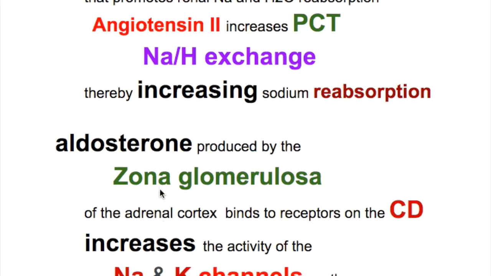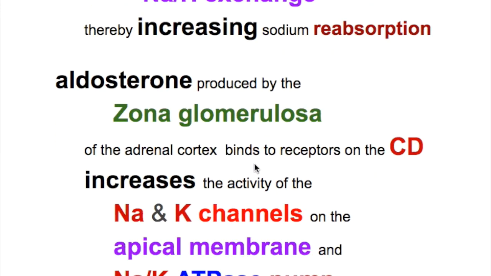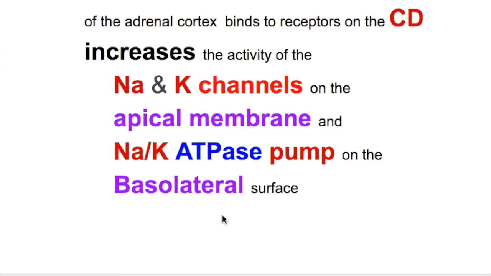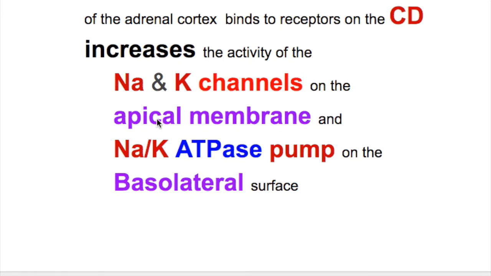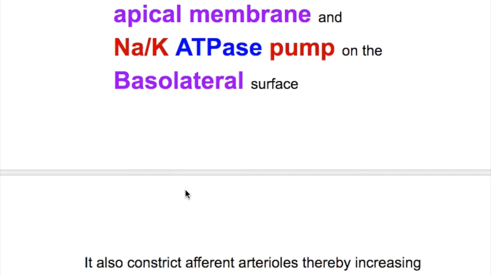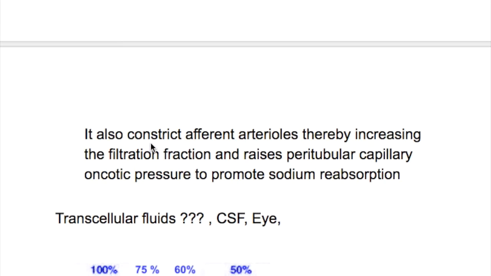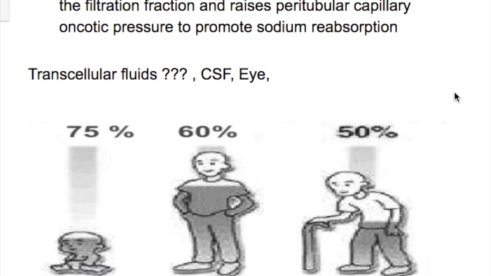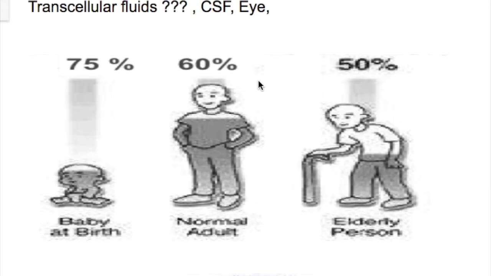Aldosterone produced by the zona glomerulosa of the adrenal cortex binds to the receptors on the collecting duct, increases the activity of the sodium and potassium channels on the apical membrane, and sodium potassium ATPase pumps on the basolateral surface. It also constricts afferent arterioles, thereby increasing the filtration fraction, and raises the peritubular capillary oncotic pressure to promote sodium reabsorption. So what's transcellular fluid? Transcellular fluid is CSF and the fluid in the eyes and other cavities.